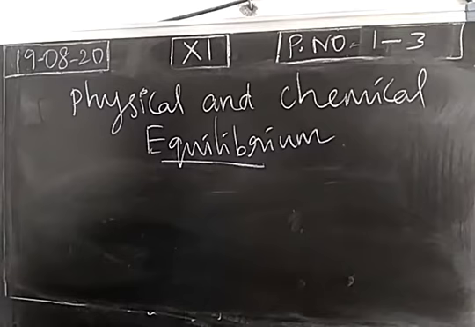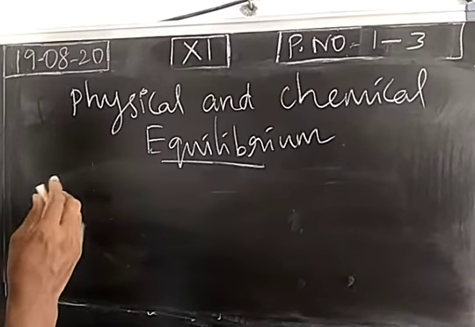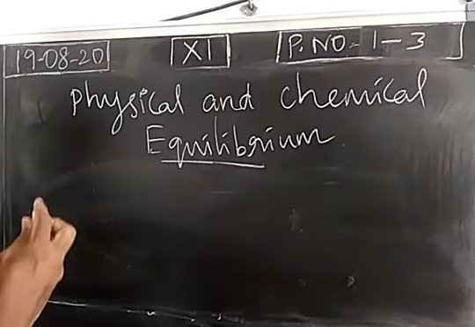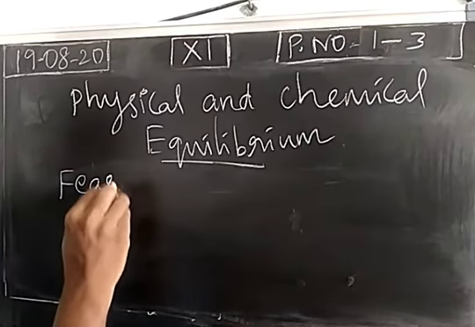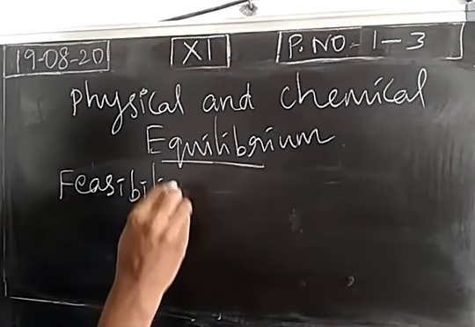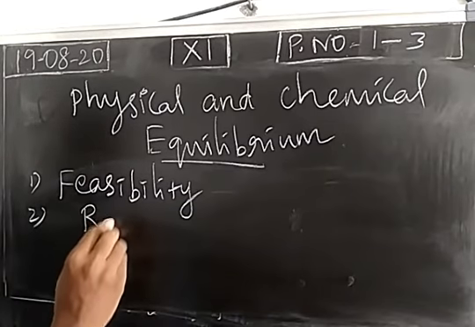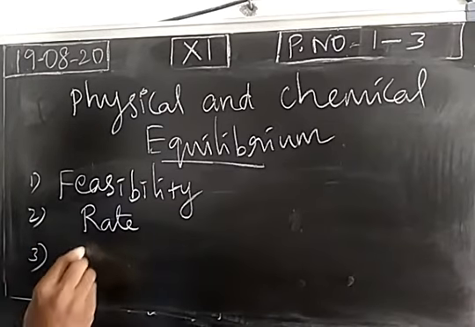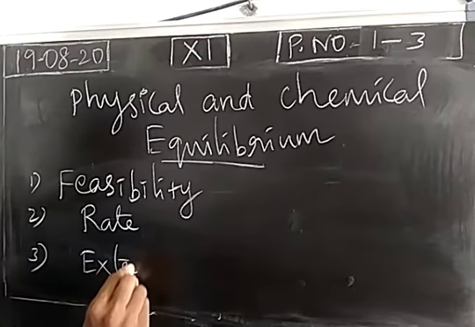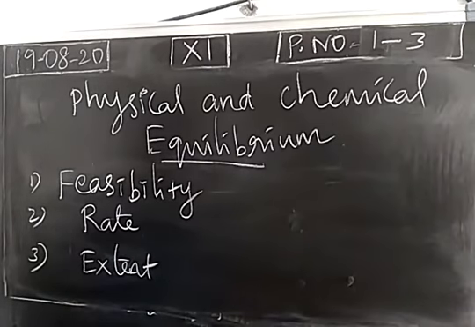When we consider a reaction, three things are important. One is feasibility. Number two, rate. Number three, extent. So this is one more question. Okay. So for a chemical reaction, three things are very important: feasibility of the reaction or a process, rate of the process or a reaction, then extent of the reaction or a process.